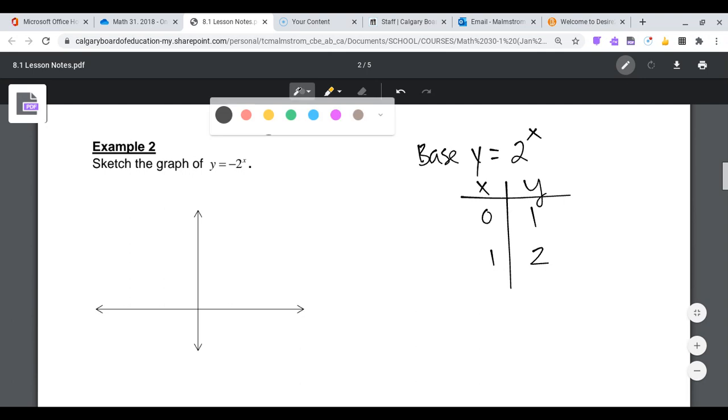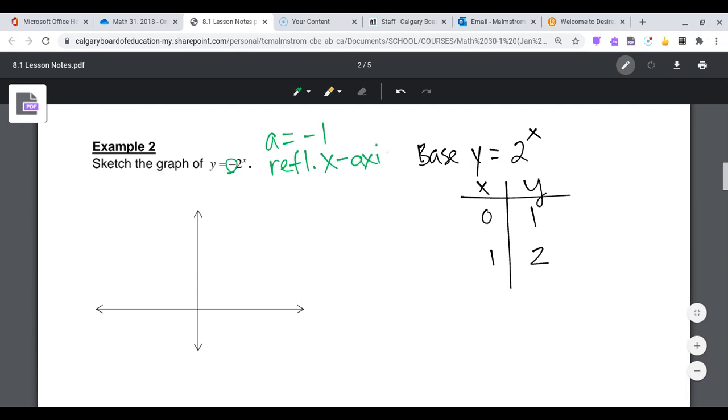What happened to the graph if I have a negative in front? That's an a value, which means that I've had a reflection in my x-axis. So what happens is that you are going to multiply your y's by negative 1, right? So if I multiply these by negative 1, I get negative 1 and negative 2.